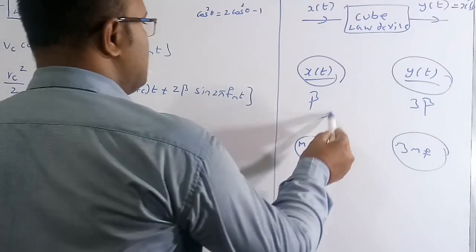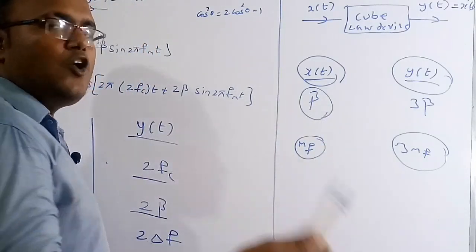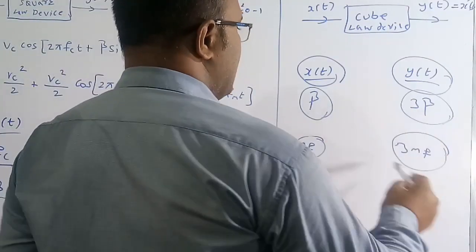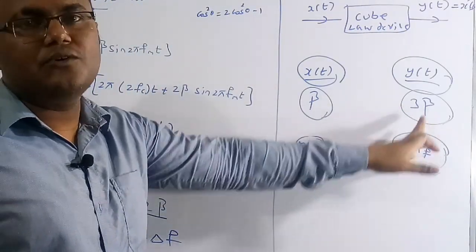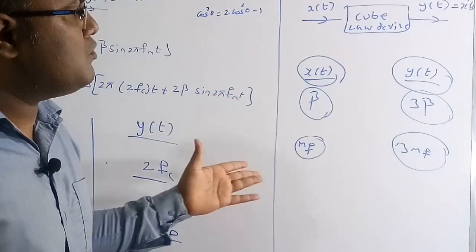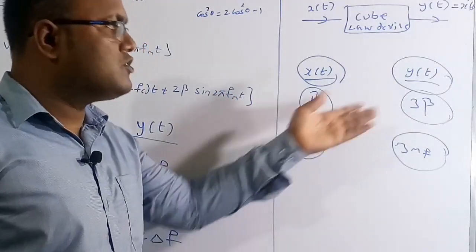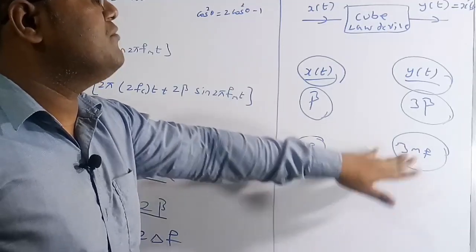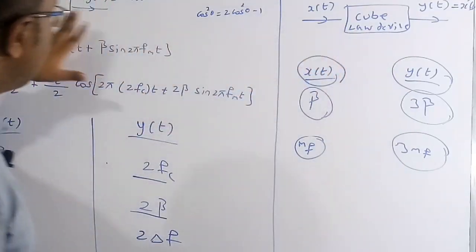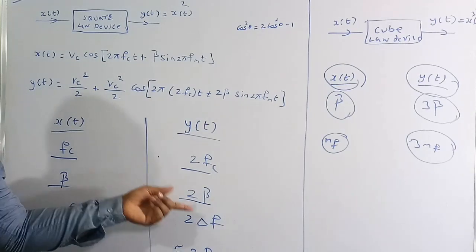So therefore if the input has a modulation index beta, the output will have a modulation index of 3 times beta. But here in the question they have given beta as MF. So therefore 3 beta is equal to 3 MF. So if the input has a modulation index of MF, the output will have a modulation index of thrice the input modulation index. So therefore 3 MF for the cube law device. But for the square law device, if it is beta, the output will have 2 beta.